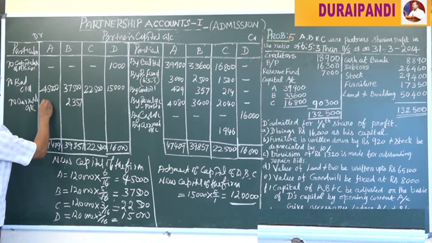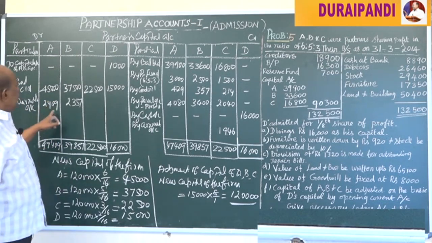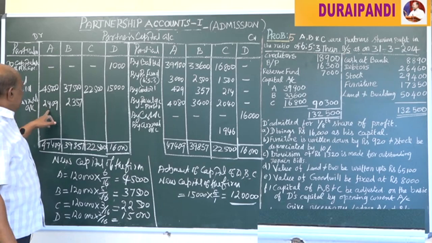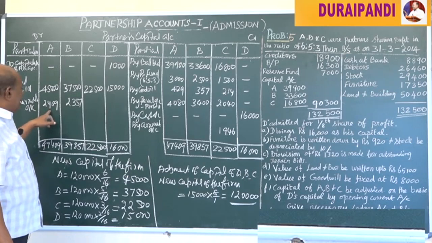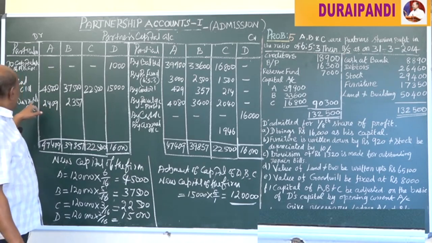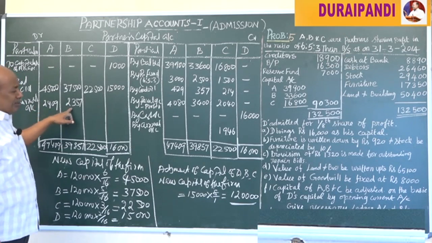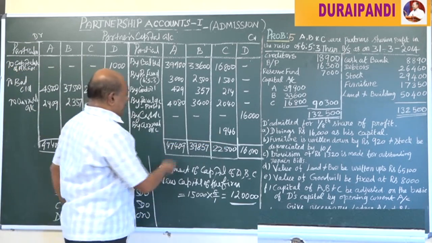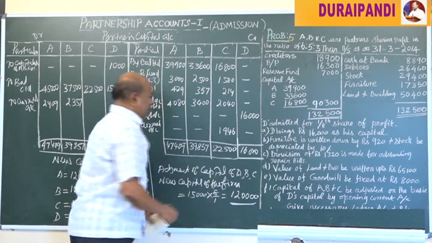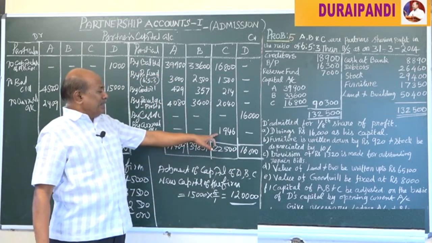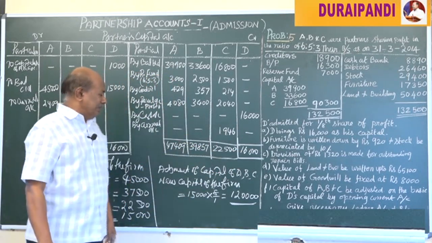Here, this is the current account. It will appear in the new balance sheet under the liability side, current account of A and current account of B. This amount will appear in the new balance sheet as a current account on the asset side.